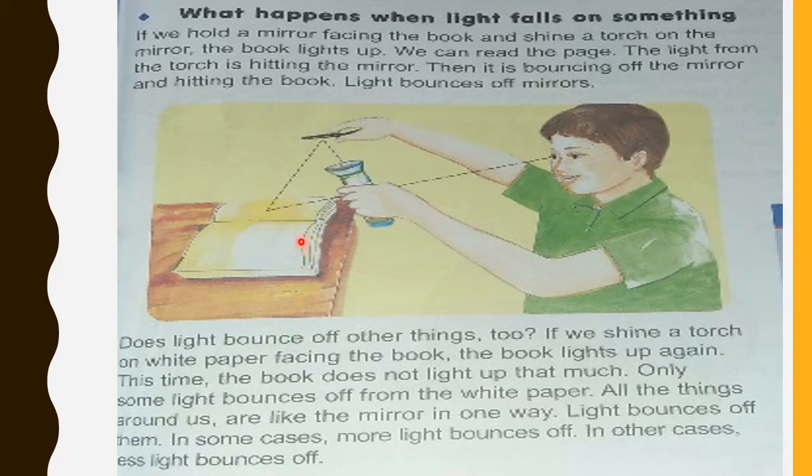You would be able to read the book in the dark room. You are not directly putting the torch light onto the book, but the light is reflecting back from the mirror onto the book, and then you can read the book. Okay?